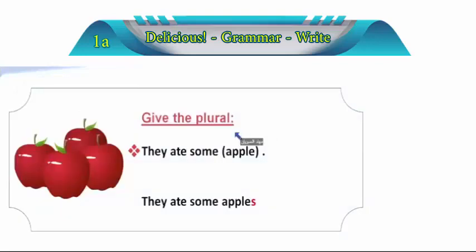Alright, so let's go to this one. As you can see here, they say give the plural, and we know the meaning of plural. It means more than one, not just one. So in this sentence they said, they ate some apple. What do you think? Well, to me, I don't think that's right, don't you think? So let's go down and see. They said they ate some apples. So what do you think? In this case, I think this one is correct. However, this one is wrong. Where did we go wrong in this one?